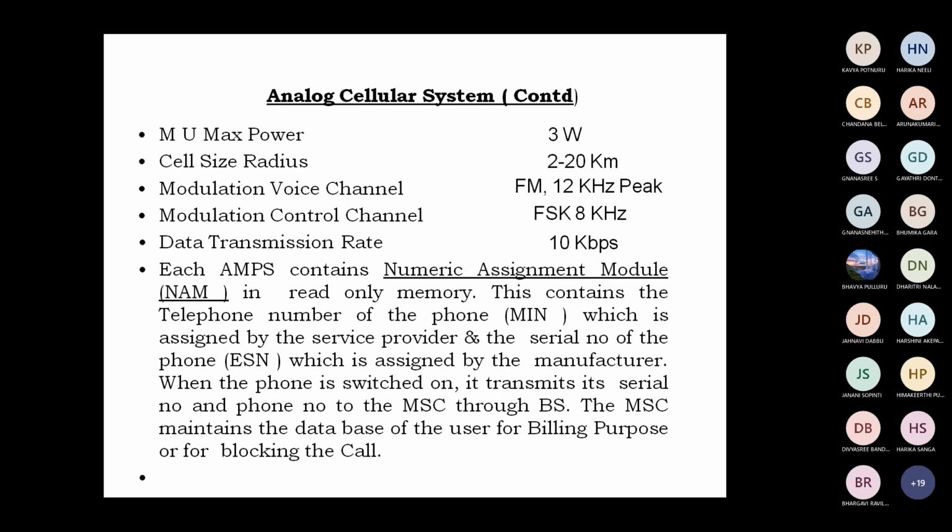Once your phone is switched on, the ESN and MIN are automatically sent from the mobile unit to the base station to the MSC. Then your database is activated. Then, once we use the phone, we go for billing purposes.